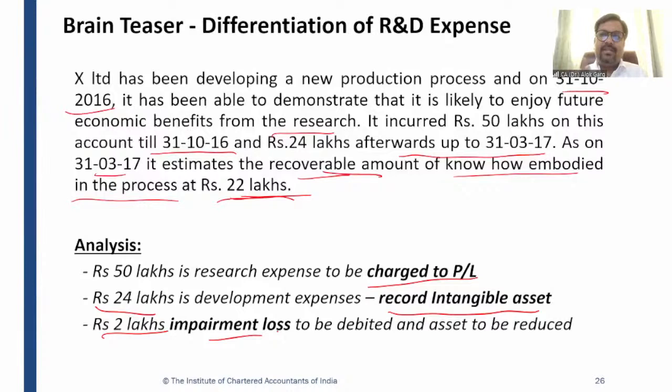But if a positive line is given, if it is given that it is technically feasible, it is technically viable, and no other information is given, then you can assume that the development phase has been started from the examination perspective, right? From the real life perspective, as in management, as an auditor, you need to document all these 6 conditions. I hope it is clear to all of you now.